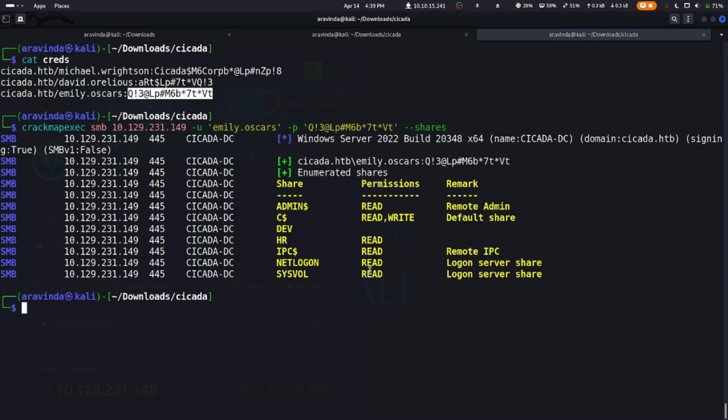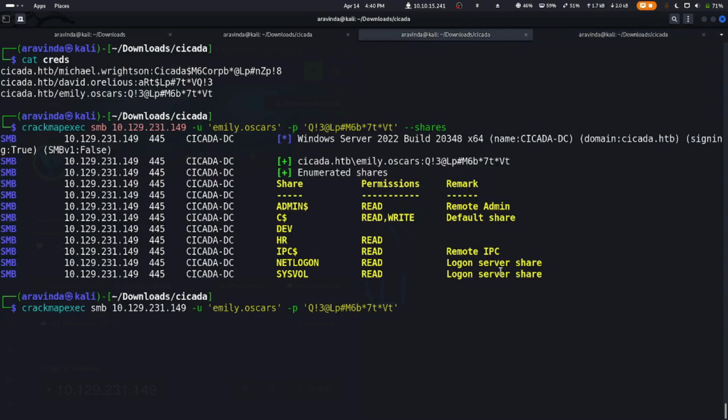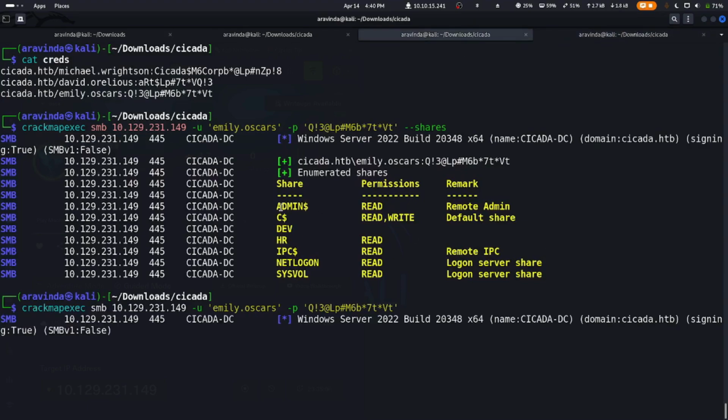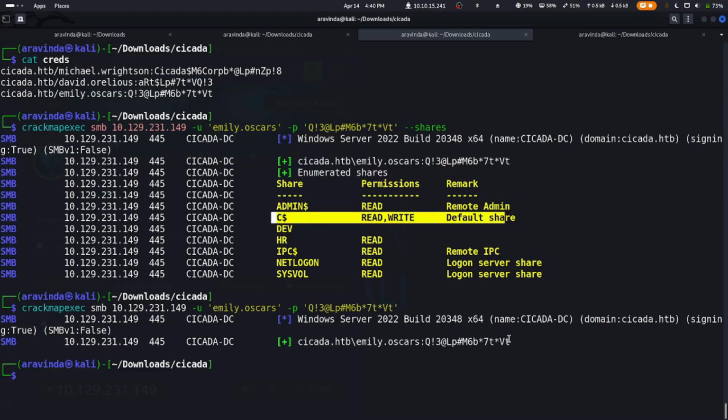So it has read access for admin. That means it is a remote admin. That means it's a local administrator, and we can assume that. So let's try to do an Evil-WinRM. We can do an Evil-WinRM using this. So it has read and write access on C and the default share, as well as it has read access on admin. So we can do Evil-WinRM on this.